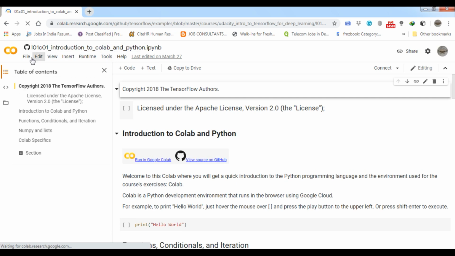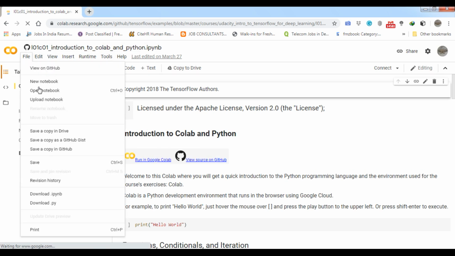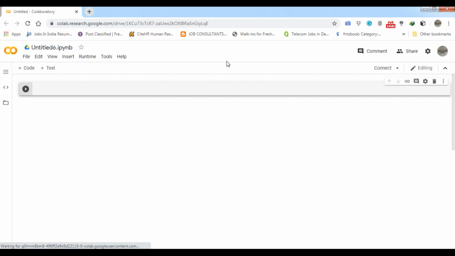Now you have to click on File and then New notebook. Now it will connect.